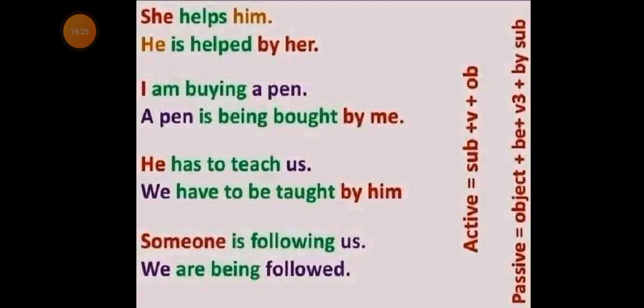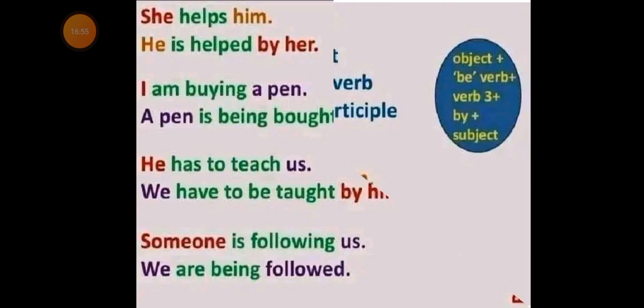Now, the someone in the active sentence is omitted, whereas us is changed to we. Then the verb is followed by the auxiliary verb being.